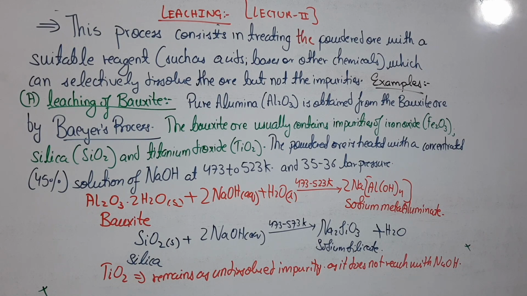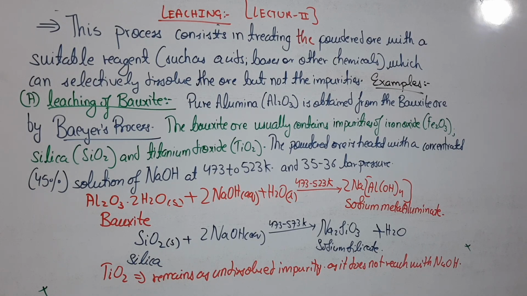So our aim is to separate the impurities and to get the pure ore. So we have to mix a suitable reagent, and selectively we have to choose the reagent so that it can dissolve the ore but it does not react with the impurities. So it will become easier, the ore will be on one side and the impurities get filtered off on the other side.